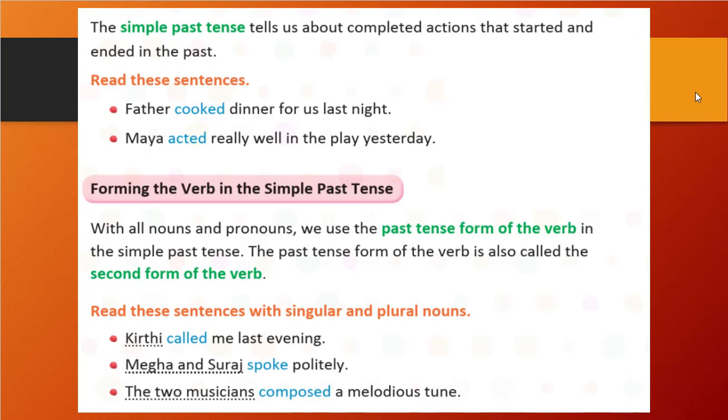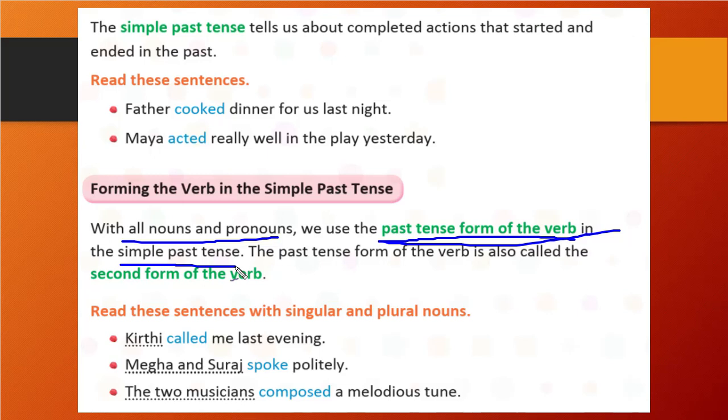So, forming the verb in the simple past tense with all nouns and pronouns, we use the past tense form of the verb. This is very important. Okay, remember this: we will use the past tense form of the verb with all nouns and pronouns. Whenever simple past tense is there, we will use the past tense form of the verb.